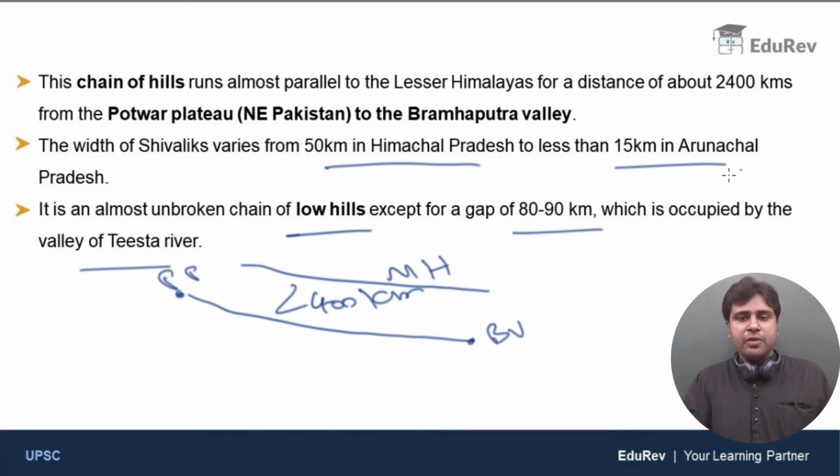This gap of 80 to 90 kilometers is occupied by the valley of Tista River. So where do we find Tista River in India? In India, Tista River flows through the states of Sikkim and West Bengal. Clear, right? So I hope you got a clear picture about Shivaliks.